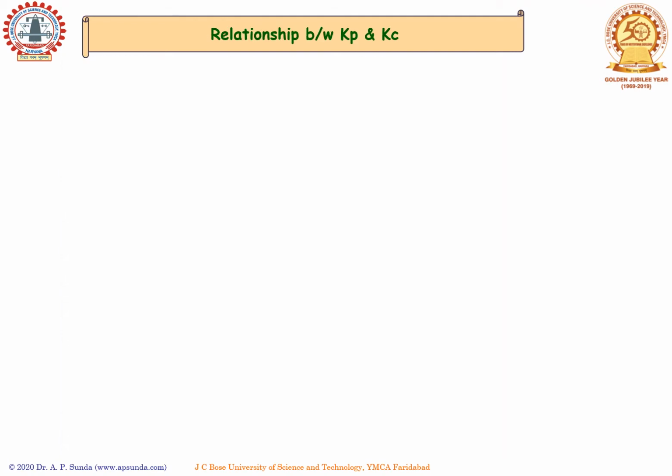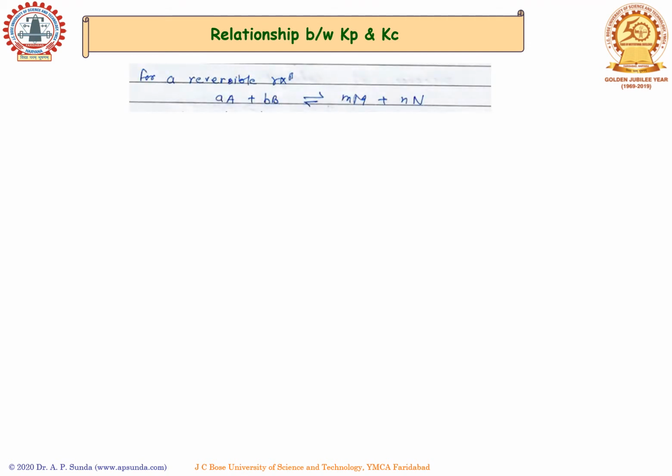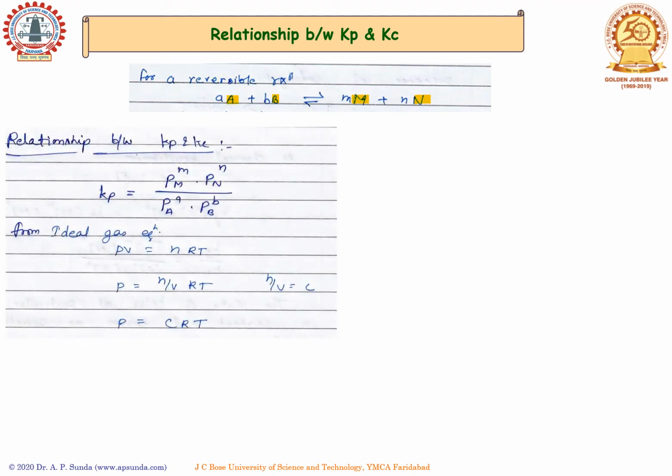In order to establish a relationship between Kp and Kc, we can take a simple example of a reversible reaction which we have discussed so far. Taking a reaction A and B, both are reacting and converting into the products M and N. We know the expression of the equilibrium constant in terms of pressure, Kp, which can be defined as pressure of M multiplied with pressure of product N divided by pressure of reactants A and B.